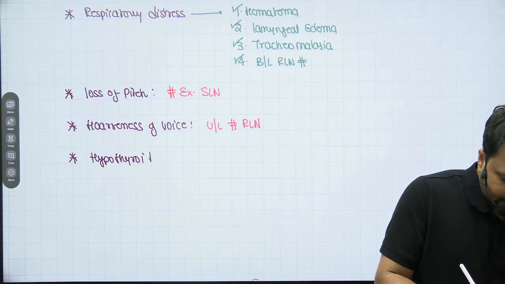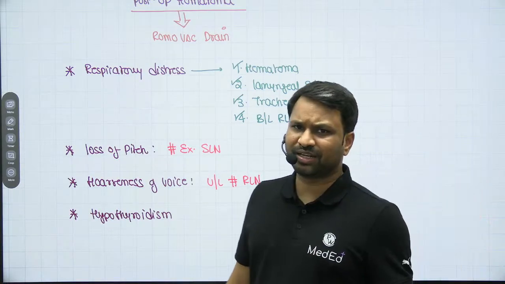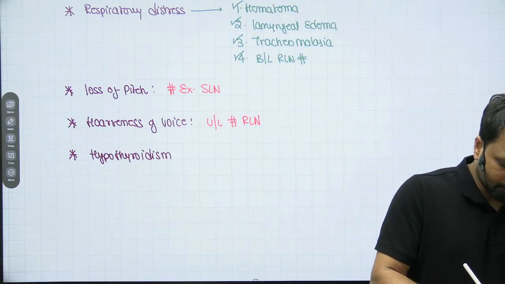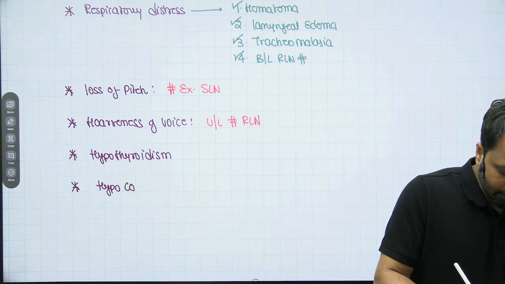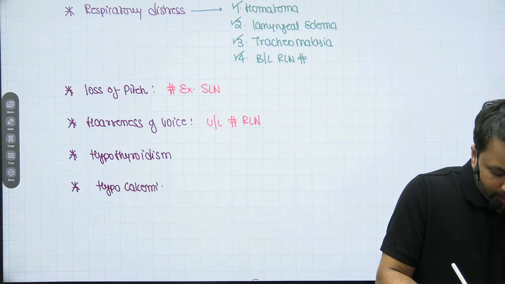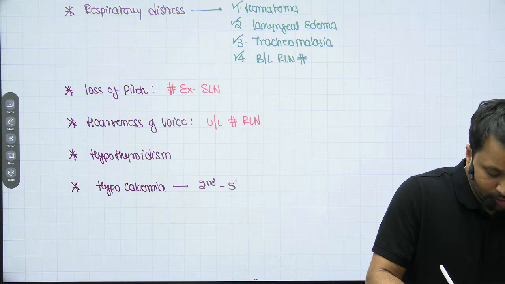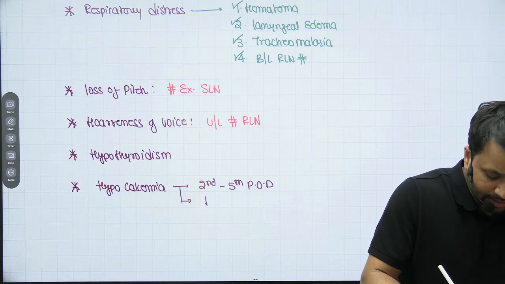That is something that we expect to happen in any patient of thyroid surgery. You remove the gland, so it is going to result in post-operative hypothyroidism. And then it will also result in post-operative hypocalcemia. Now this post-operative hypocalcemia occurs usually between the 2nd to 5th post-operative day. Now this occurs due to accidental damage.